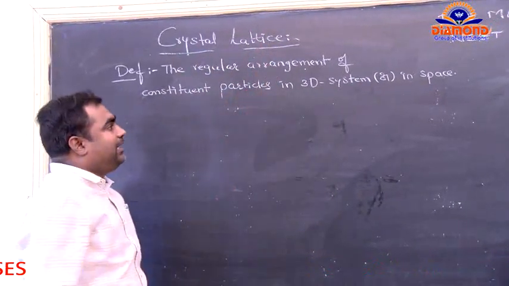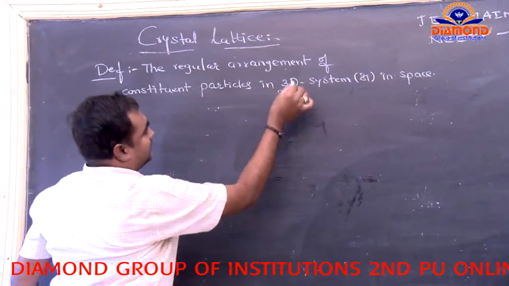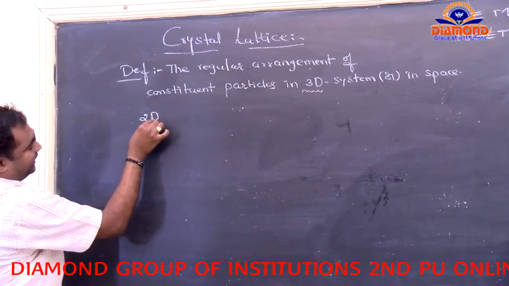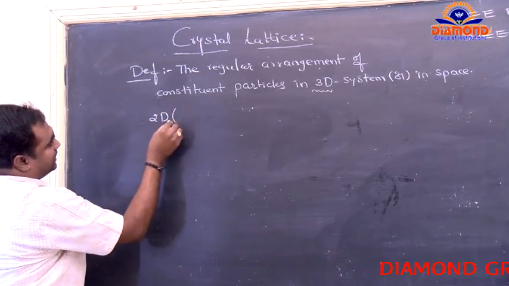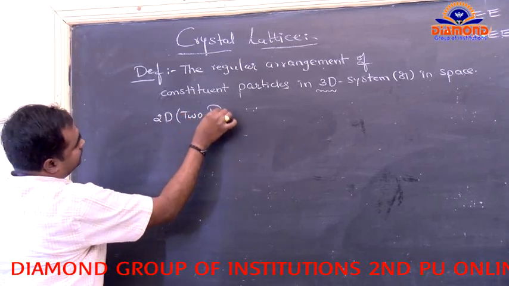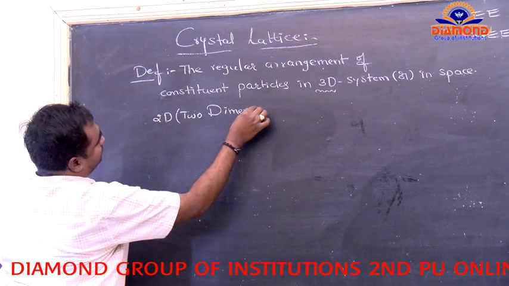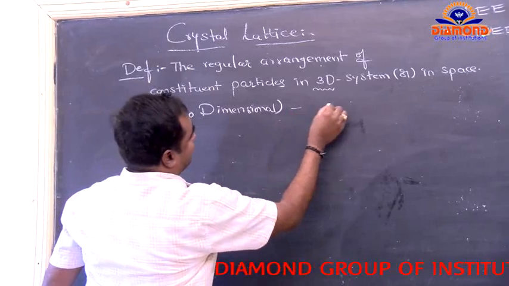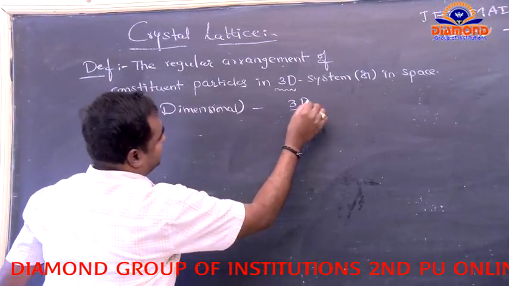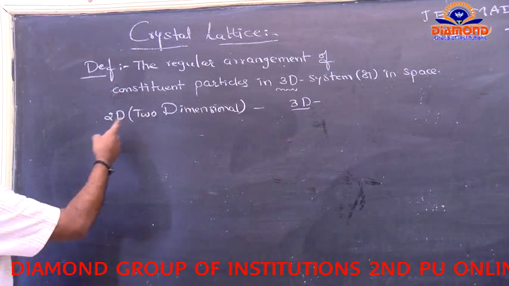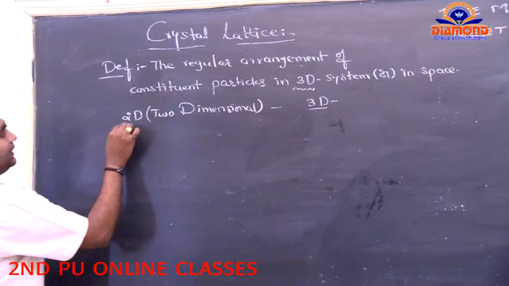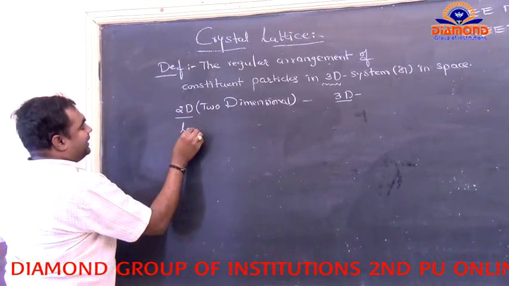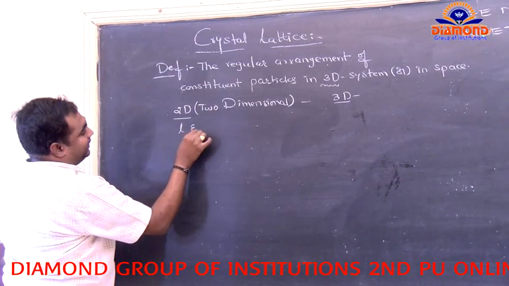Now what is the meaning of three-dimensional, 3D? Let us come to 2D. 2D means a two-dimensional system, whereas 3D means the three-dimensional system.